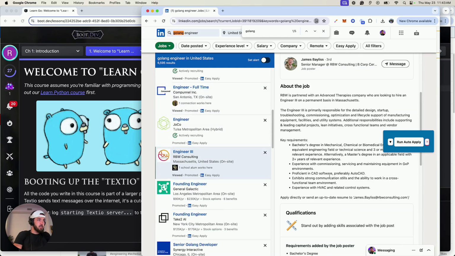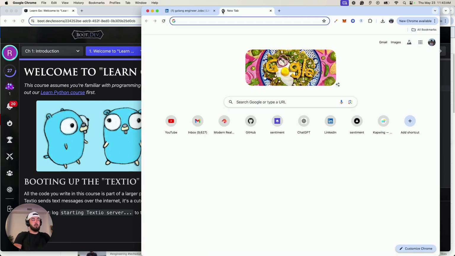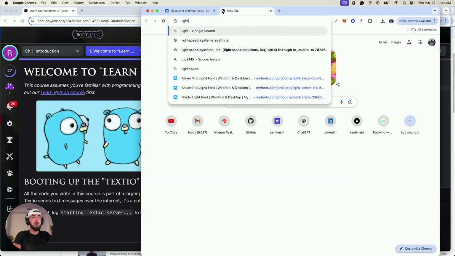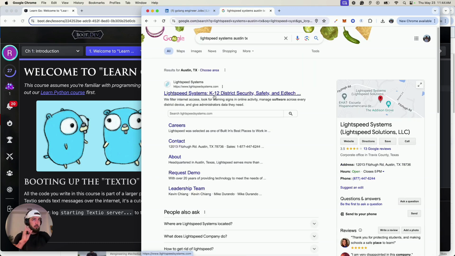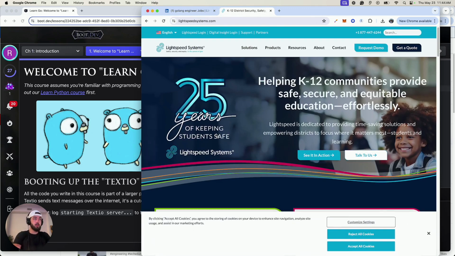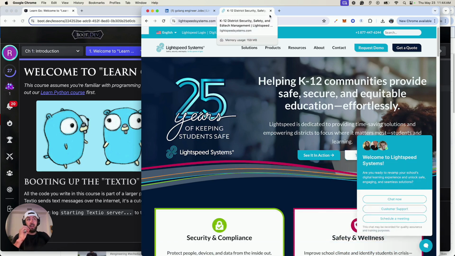Founding engineer positions. Let's see. What's the company name that I just did an interview for? Their entire microservices were built in Golang. Let me try to think of it. Oh, Lightspeed System. Amazing company, by the way. I didn't get the job, but very amazing company. Great team. Really solid people, but their entire backend is built in Golang. And they have like 60 million requests a day, I think, or a week. They do a tremendous amount of e-learning stuff.